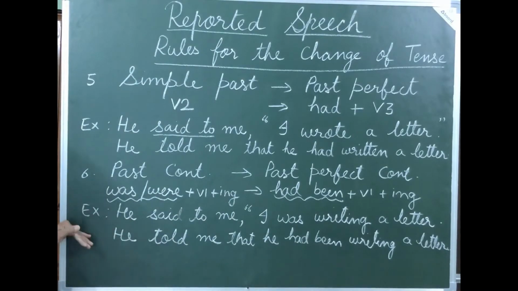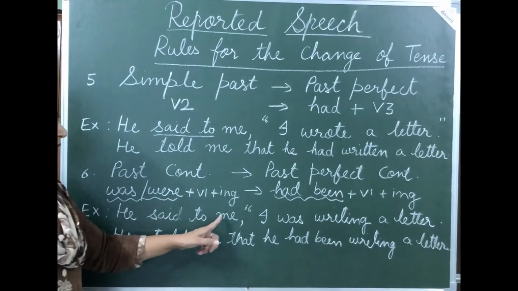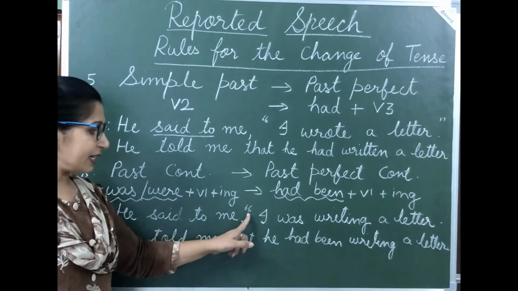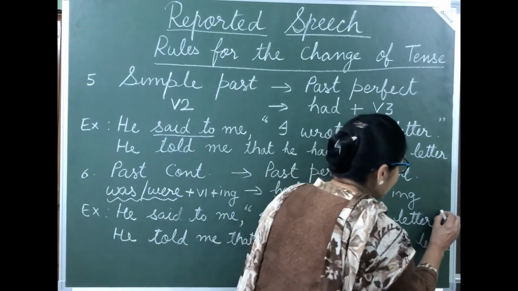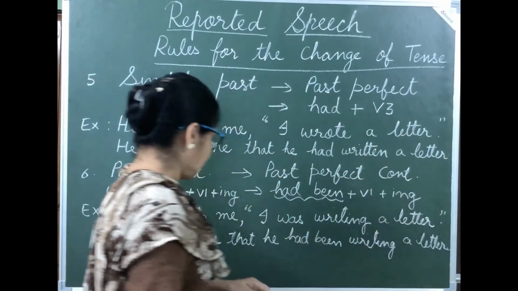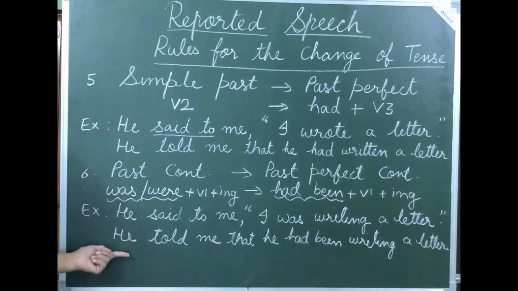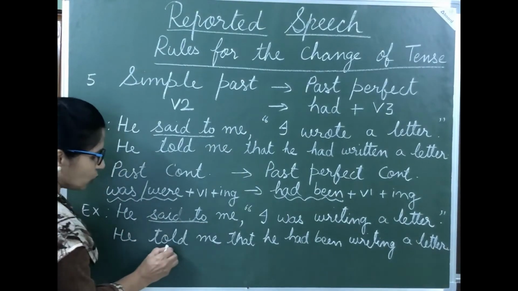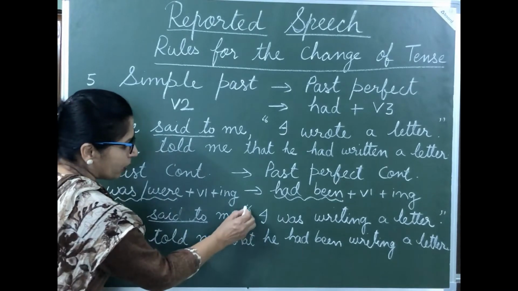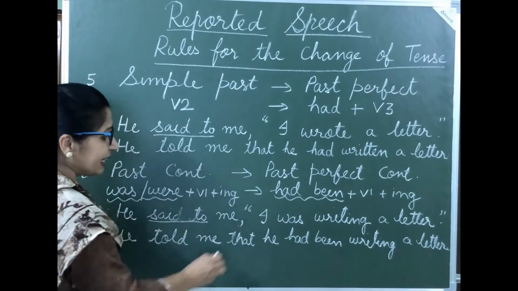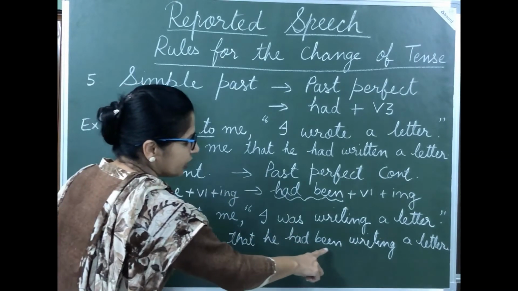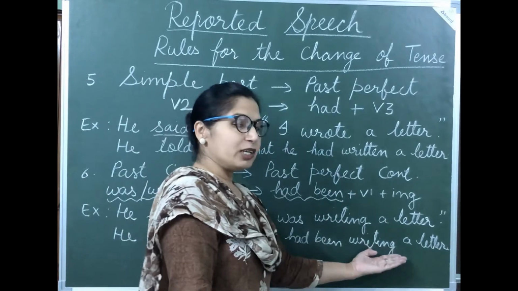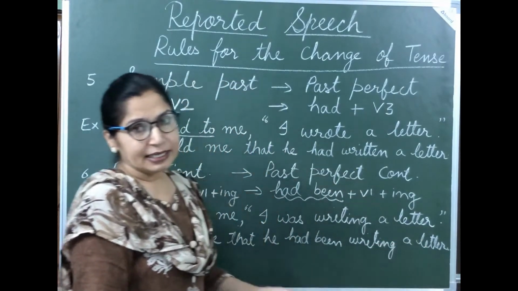Now let's see this example. He said to me, comma, inverted comma start, I was writing a letter, full stop, inverted commas closed. Now students, how do we change this? He, said to changes into told, me, remove commas and inverted commas, write that, I changes into he, was changes into had been, and copy the remaining portion as it is, writing a letter.